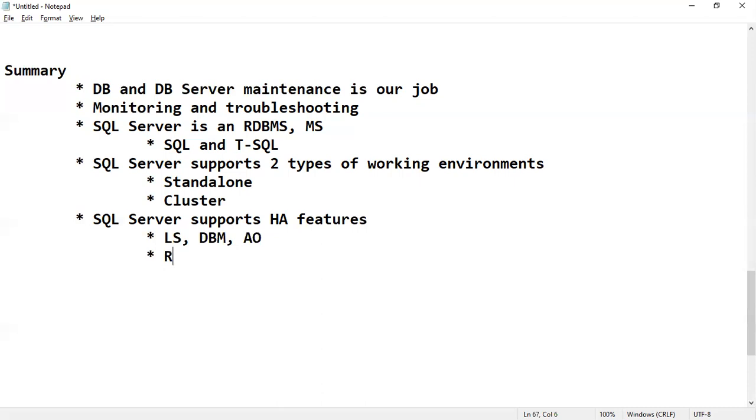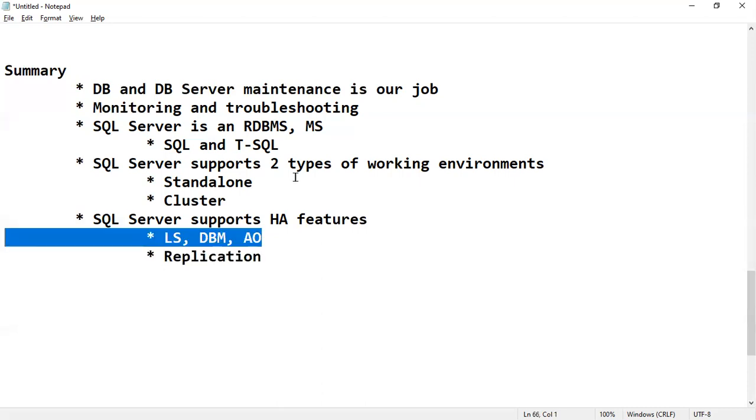As well as we have some other features also, replication. This is almost similar to Data Guard in the case of Oracle. Here we have Always On, our latest concept. Replication is also there; we'll see it. These features are used to maintain an as-it-is complete copy of the database. Here one database is there with 1000 tables, and here also the same copy of the database with 1000 tables.